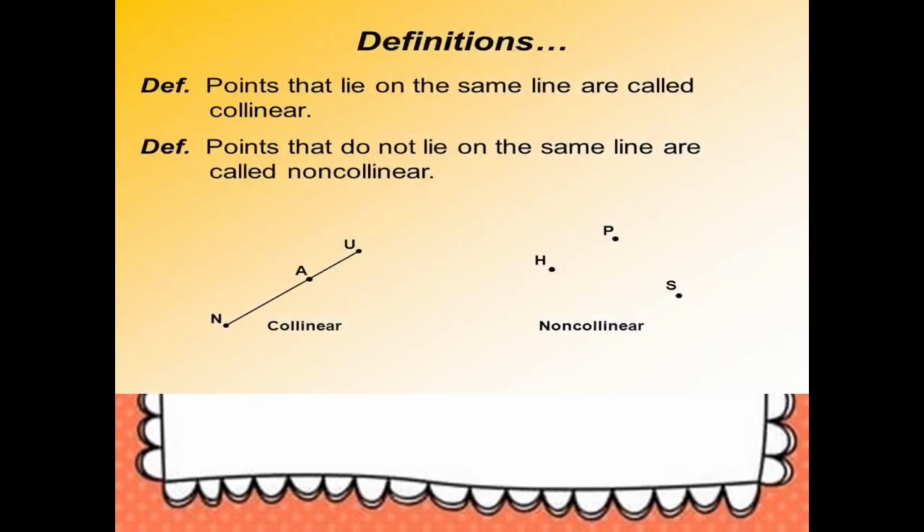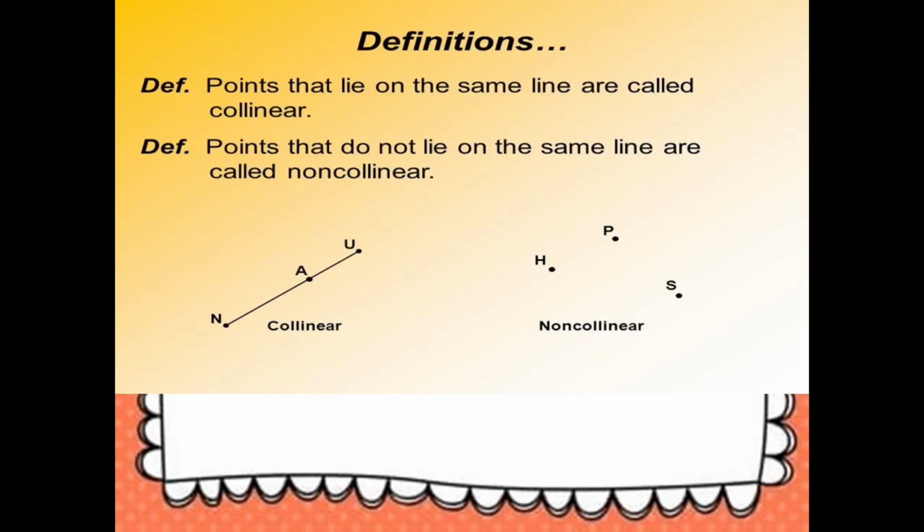Next topic is definition of collinear points, and the points that lie on the same line are called collinear points. For example, points N, A, U all are lying on the same line, so they are collinear. And the points that do not lie on the same line are called non-collinear.